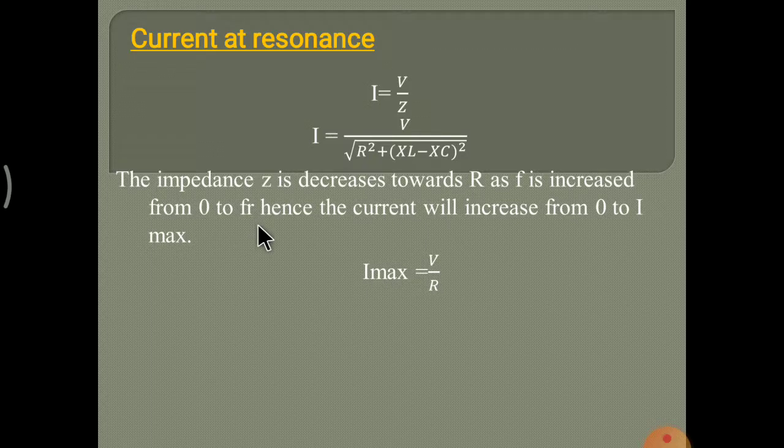It is a resistive circuit, where the supply frequency is also the resonant frequency. We have seen these terms already in previous slides. So we know that Z is equal to R and F is equal to FR. So I maximum is equal to V upon R. This is the current at resonance condition. Just remember, current at resonance is I maximum is equal to V upon R.